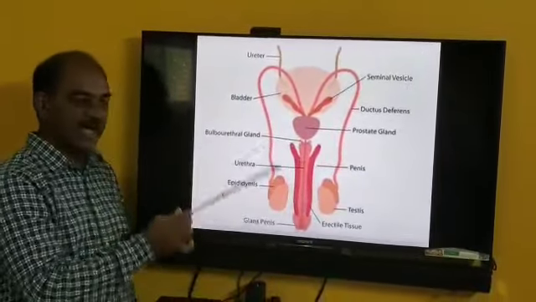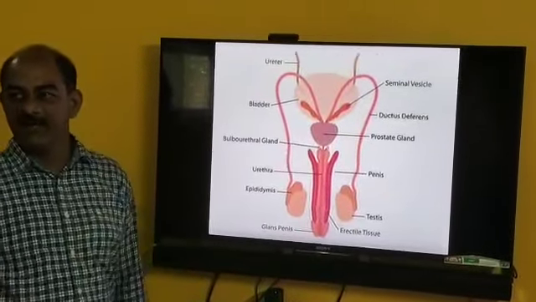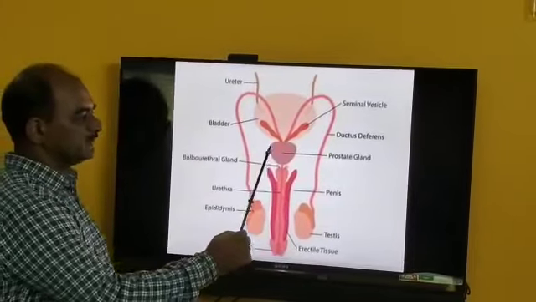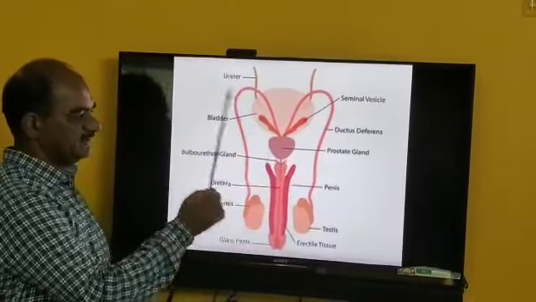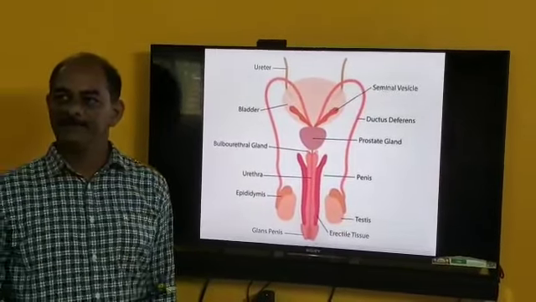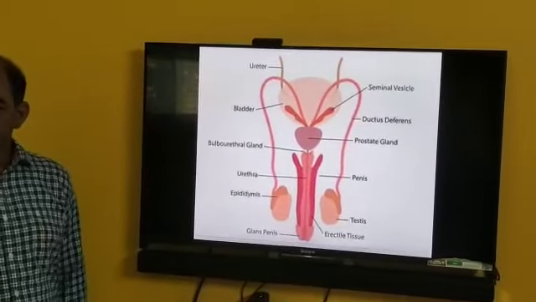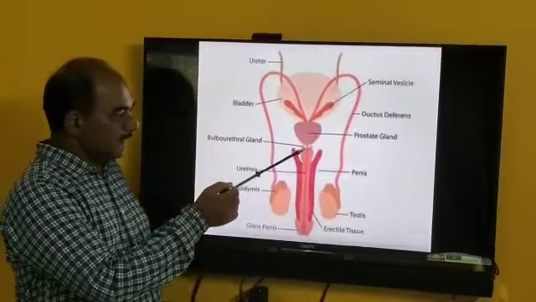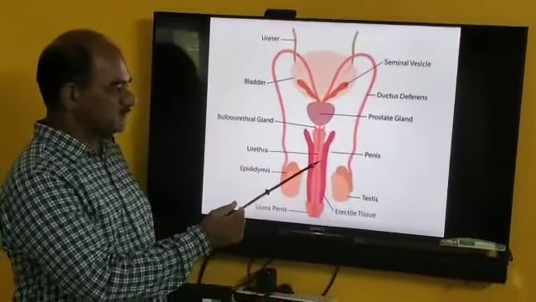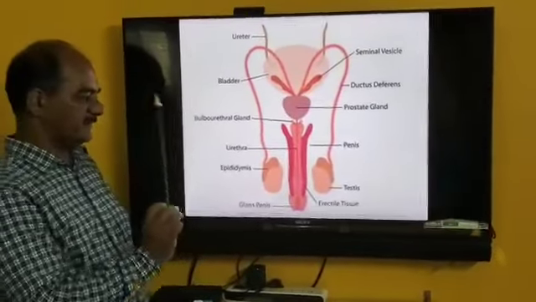This urethra is again divided into different parts. Where the prostate gland is present, that urethra is called the prostatic urethra. Where the urogenital diaphragm is present, that part is called the membranous urethra.